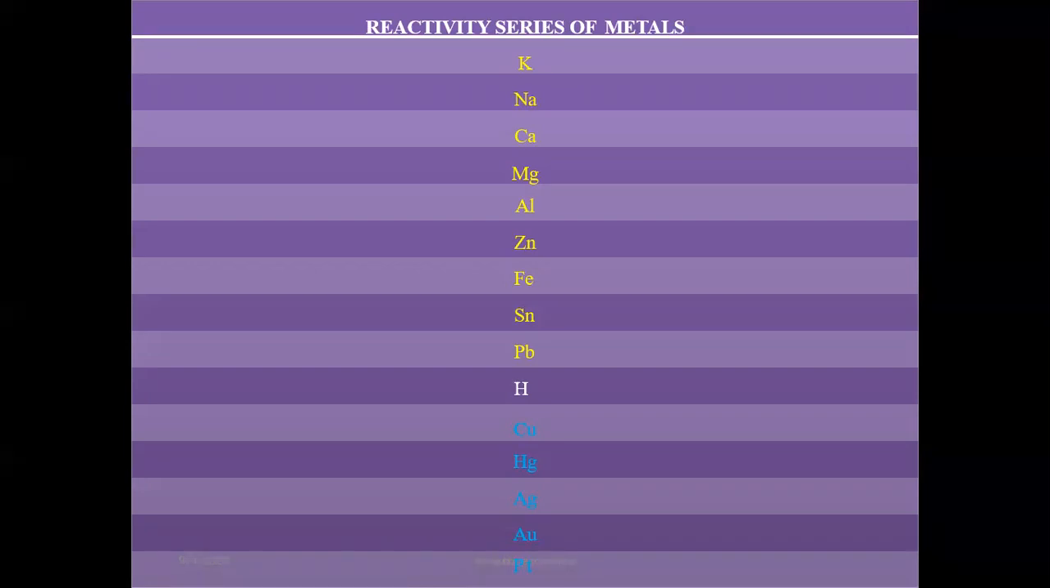Firstly, potassium, sodium, calcium, magnesium: these are highly reactive metals. If we take them in open air, they react with oxygen and form oxides or other substances. Copper, mercury, silver, gold are the least reactive metals. They do not react in open air. They react only with special compounds. Aluminium, zinc, iron, vanadium, lead are moderately reactive in nature.